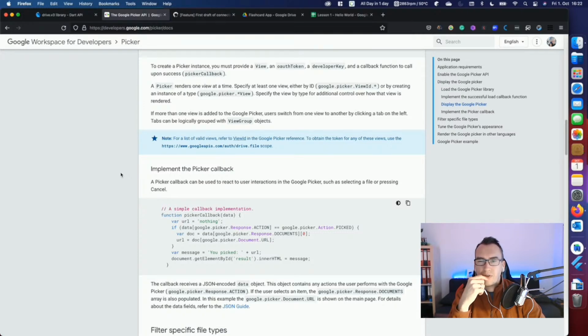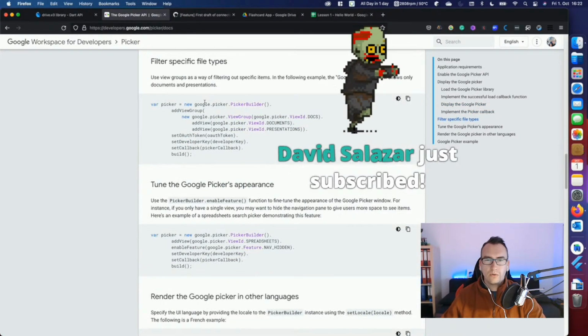The Drive file scope, implement the picker callback. Picker callback, filter specified. So Google Picker Builder.